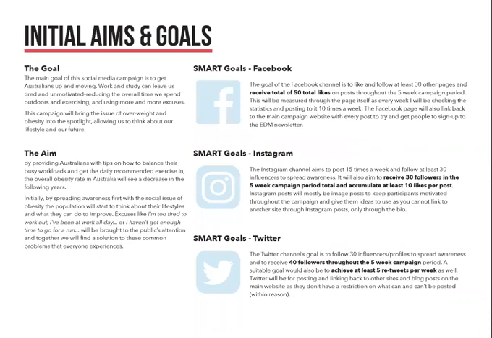The initial aim of the campaign hasn't changed. It's still all about trying to help busy Australians find that work-exercise balance so they get their daily exercise. As for the social media channels, the goals were to gain a specific number of followers and likes per account. Facebook aimed to get 50 total likes on posts. Instagram aimed to receive 30 followers and gain at least 10 likes per post. And Twitter aimed to get 40 followers and achieve at least 5 retweets per week.